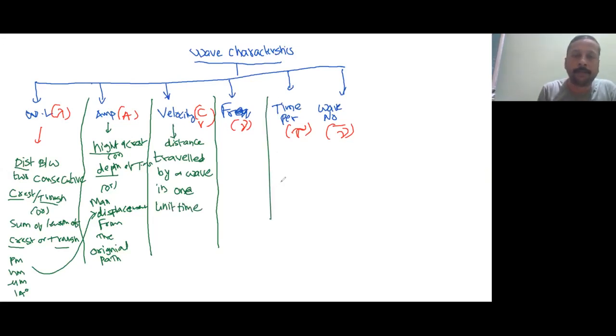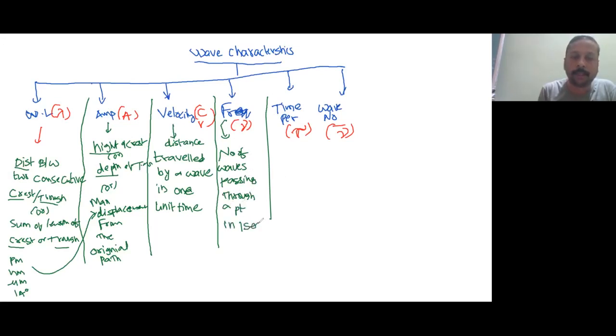Next, frequency. Frequency is the number of waves passing through a point in 1 second.